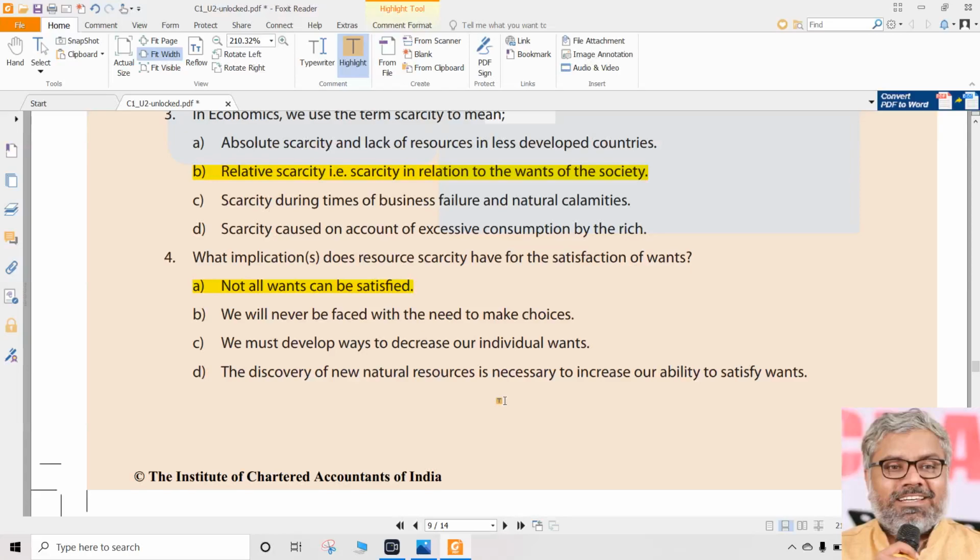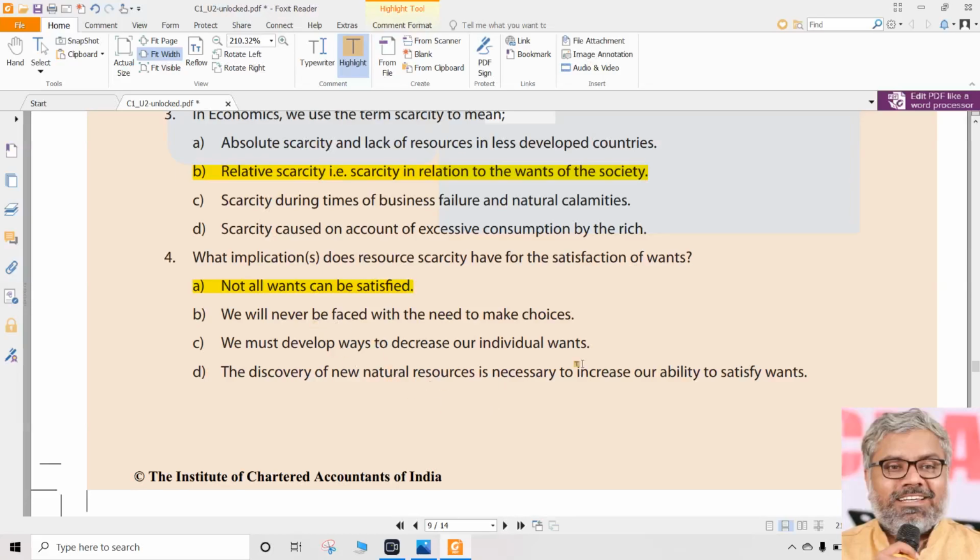Somebody suddenly found gold in their country. Also, they are going to become rich, and this problem is not going to be there in that country? No, no, they cannot eat gold. This problem will still be there. Maybe their want is not gold, their want is food. So they may not get food as much as they want, possible. So something else they will want. So naturally, there is no guarantee that just by finding new natural resources, wants can be satisfied. So that is also an absolutely wrong statement.